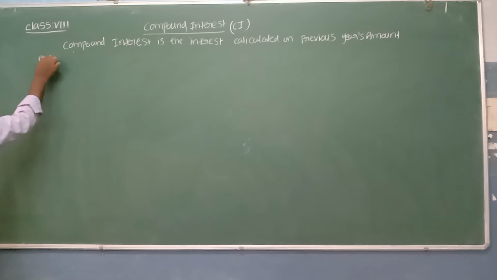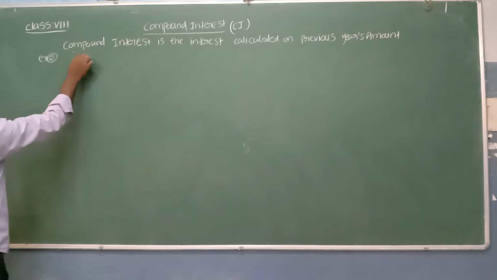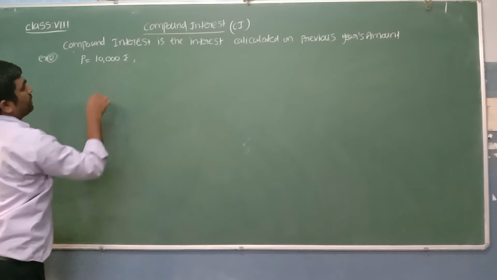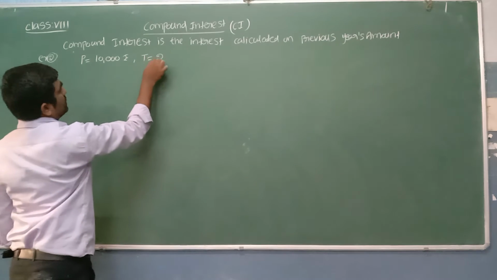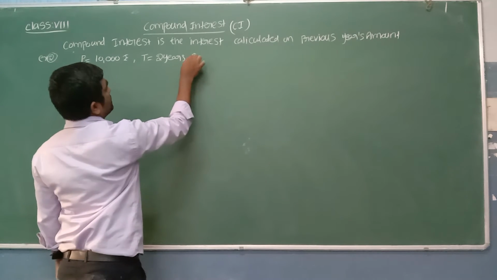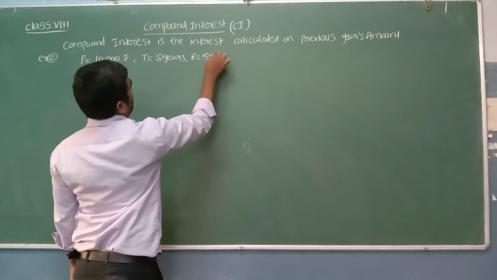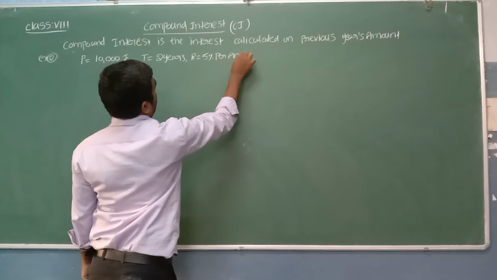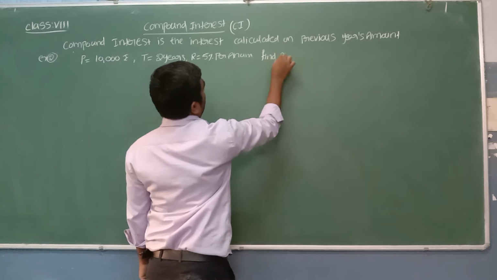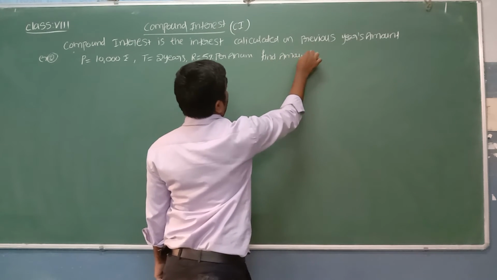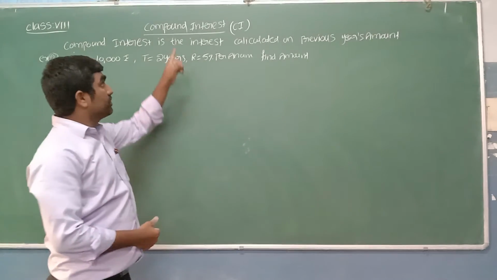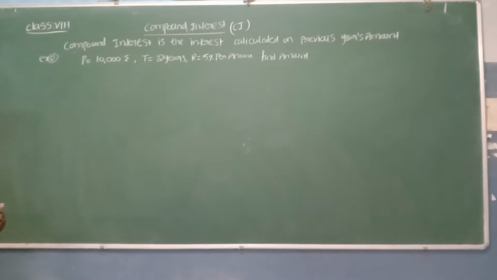What example did I take previously? Previously I took the principal amount as 10,000. I said I borrowed 10,000 rupees, and I took the time as 2 years, and the rate of interest as 5% per annum. Per annum means per year. So now find the amount. What do we have to find, beta? Find the amount which we have to pay at the end of this loan period, the end of these 2 years, by using which method? By using the compound interest method.